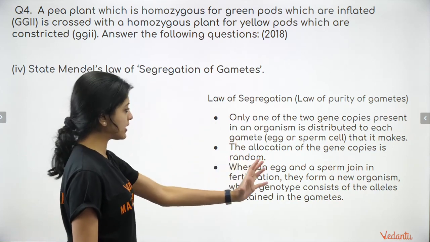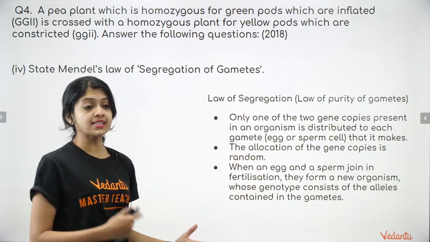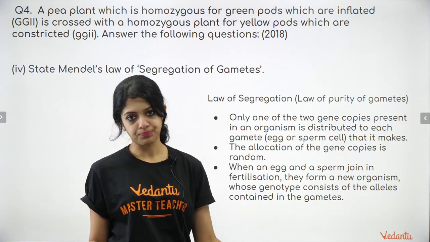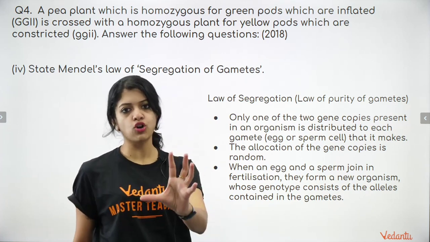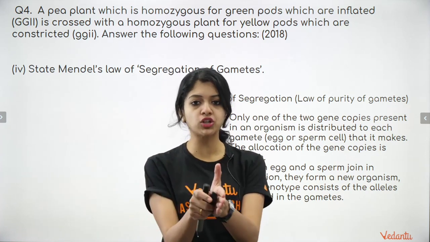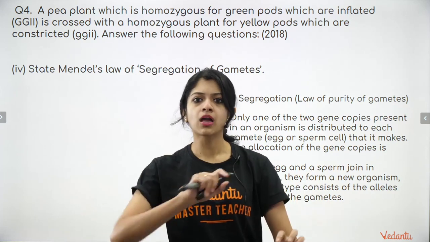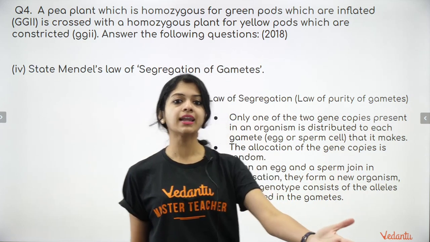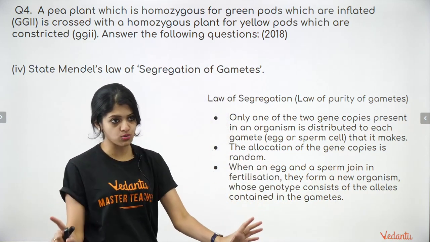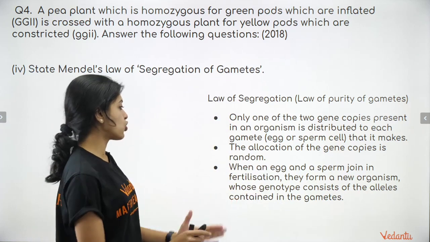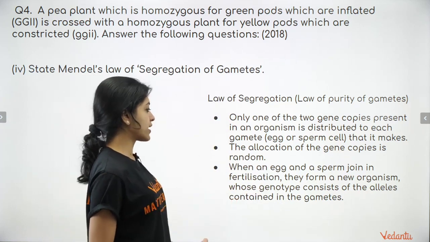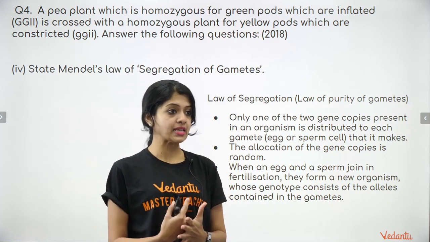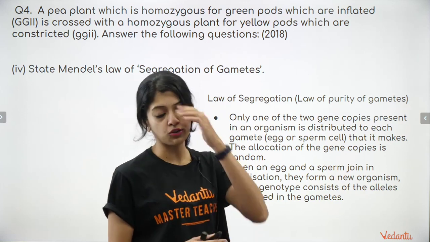Only one of the two gene copies present in an organism is distributed to each gamete, and the allocation of gene copies is random. If an organism has a capital T, small t as the genotype, when the gametes are formed, one capital T randomly enters a gamete, the small t randomly enters another gamete. It's just random, no hard and fast rules there. And when an egg and sperm join in fertilization, they form a new organism whose genotype consists of the alleles contained in the gametes.